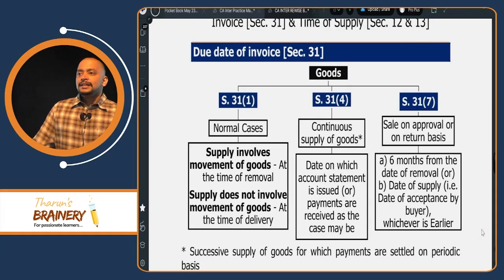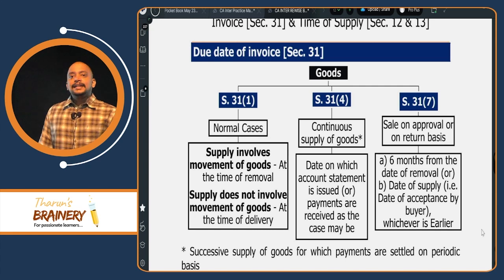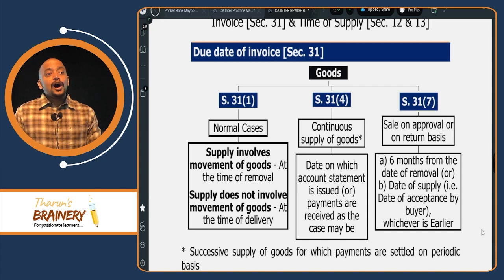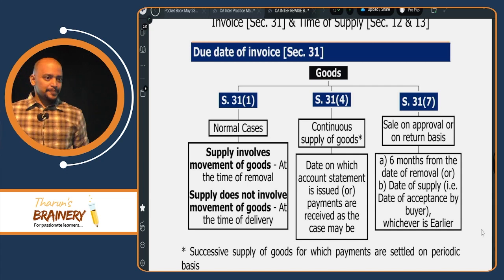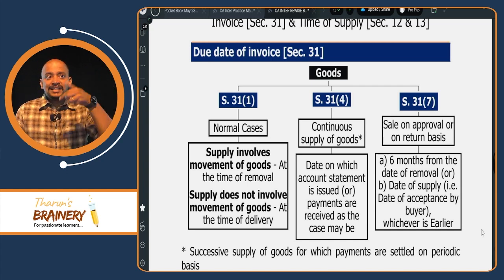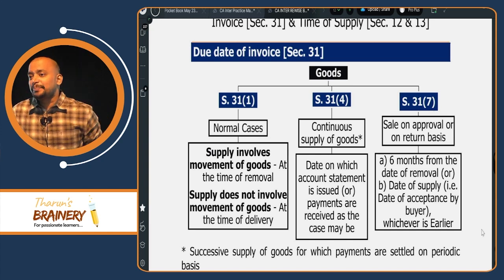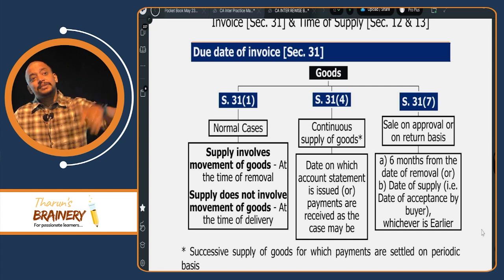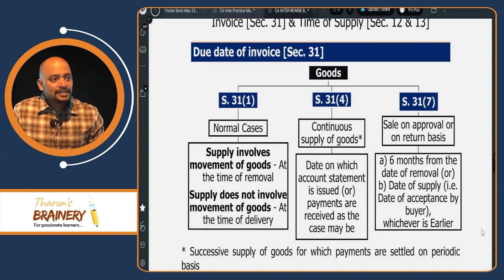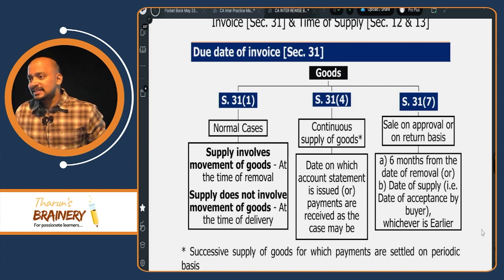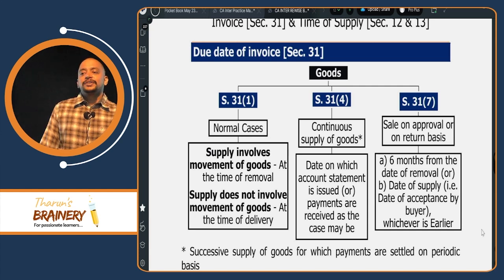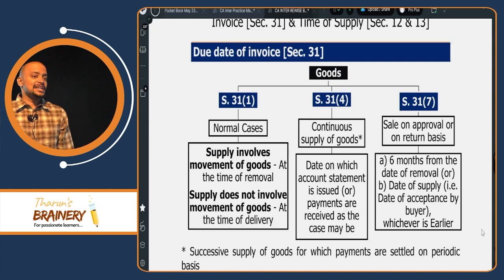Then come back to sale on approval or on return basis. In case of sale on approval or return basis, the due date is 6 months from the date of removal or date of acceptance by the buyer, whichever is earlier. Because first we deliver the product and only when the buyer accepts, the sale will take place. But if the buyer is not accepting within 6 months, after 6 months it is deemed that the sale has taken place. So what is the time limit within which the buyer should either accept or return? 6 months. Otherwise it will be treated as sale. So what will be the due date of invoice in this case? 6 months from the date of removal or date of acceptance by buyer, whichever is earlier.